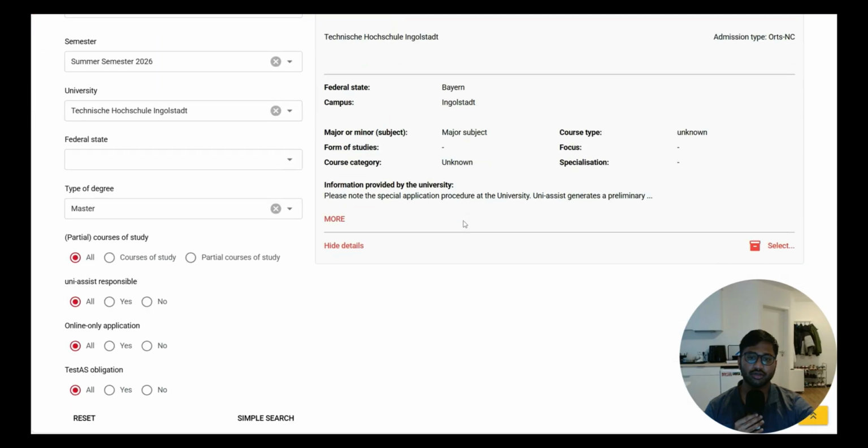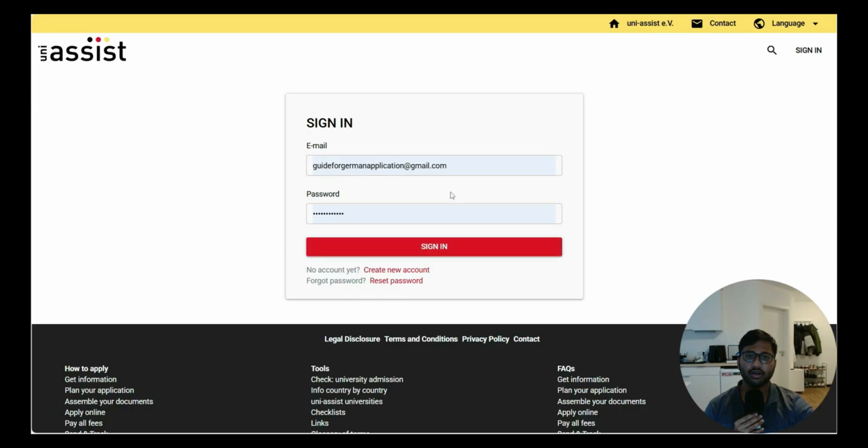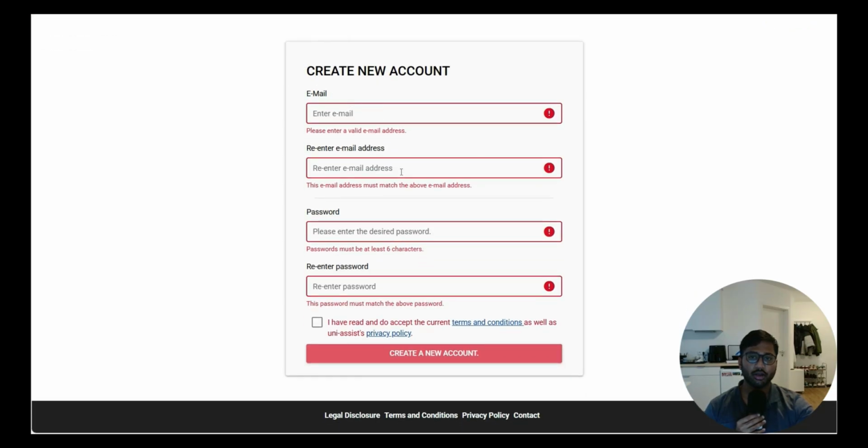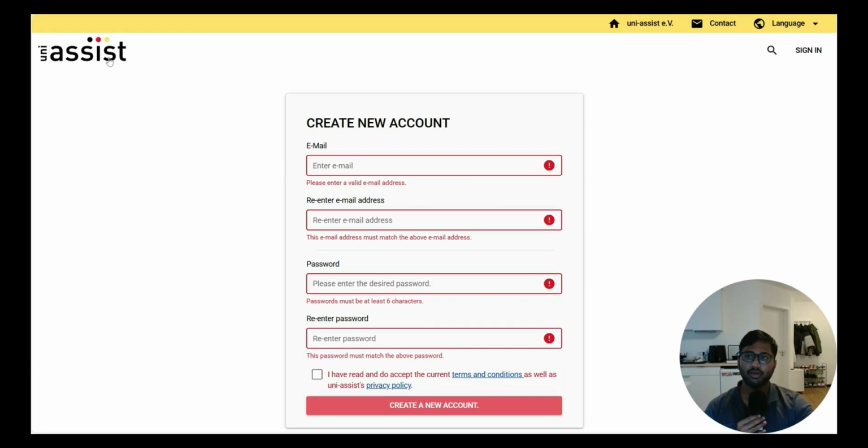You can click on show details to see what you need to know, and you can click on add. Before adding, you need to have an account for Uni-Assist. If you don't know how to create an account, please click on create an account. Here you have to fill in your email address and password. Then you will get a confirmation email, where you have to activate your Uni-Assist account. After coming back to Uni-Assist, you need to fill in your educational background, upload all documents, and set up your account. Then your account will be set.